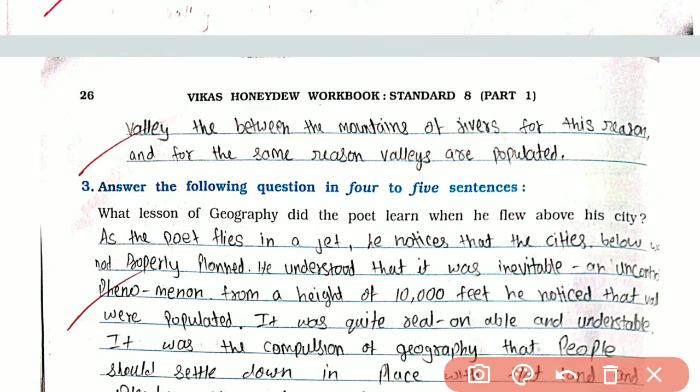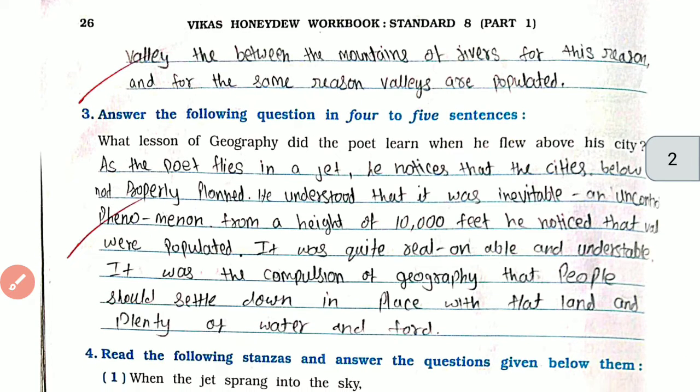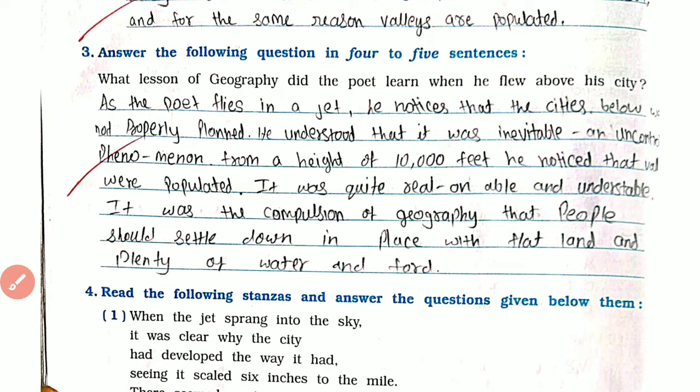Now question number 3. Answer the following question in 4 to 5 sentences. What lesson of geography did the poet learn when he flew above his city? As the poet flies in a jet, he notices that the cities below were not properly planned.